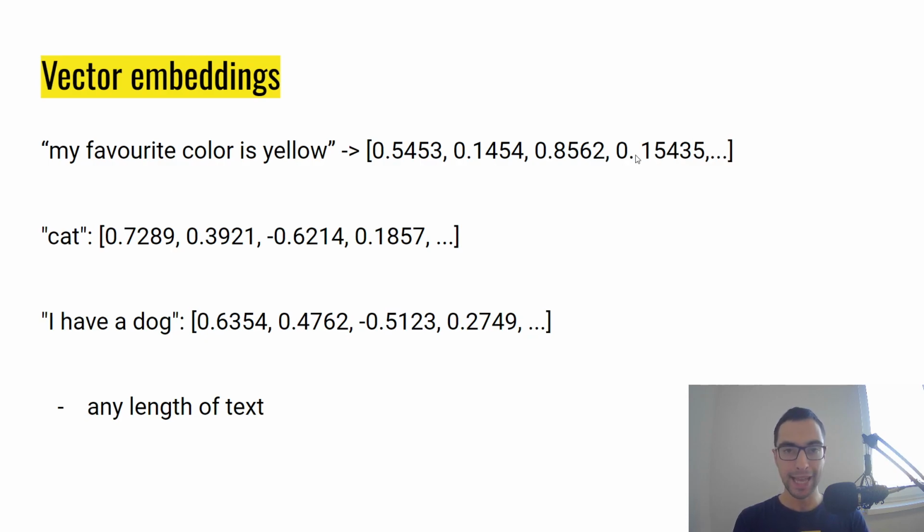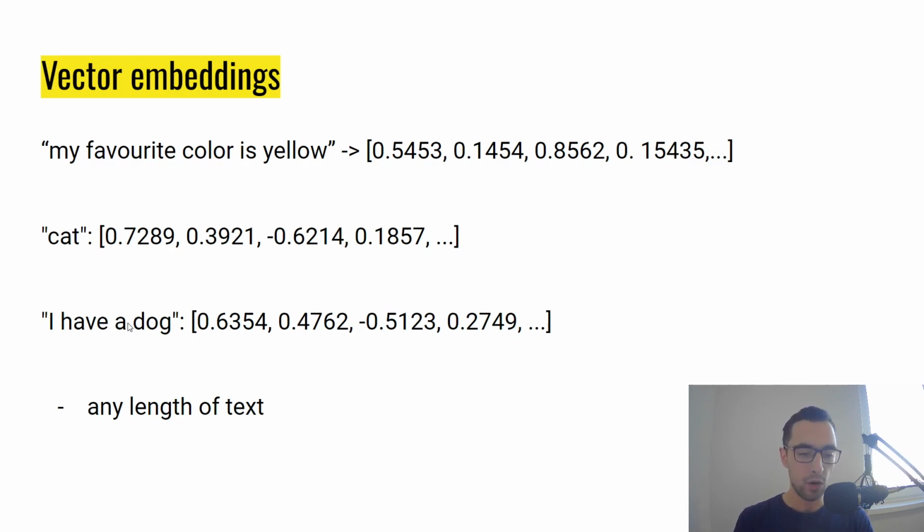And what these numbers mean is the semantic meaning of this sentence or of these words. So the numbers that we get here, if you know how to read them, you can read the semantic meaning that my favorite color is yellow. For example, if you read these numbers, you're going to get the semantic meaning that they represent the word cat. Or these numbers will, for example, represent the sentence I have a dog.